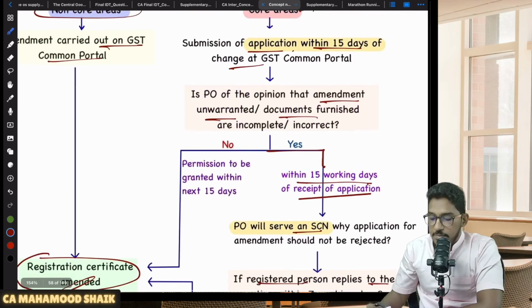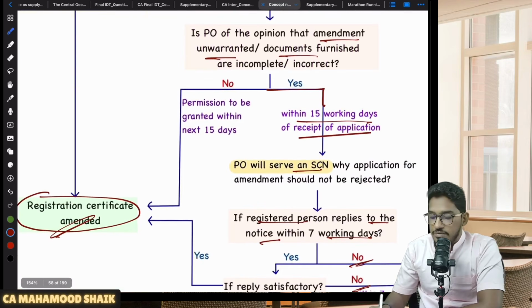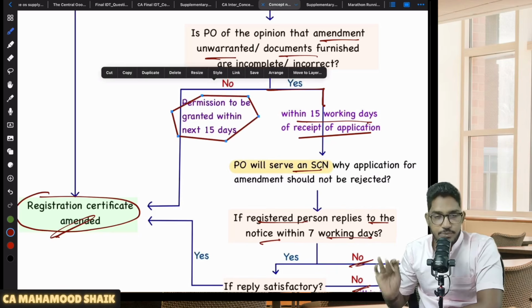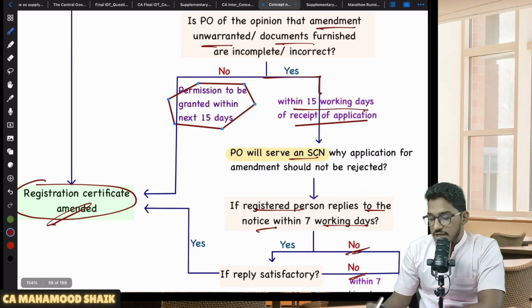When you submit an application for amendment and it is incorrect, then all this show cause notice, reply and all will happen. In case you submitted the application and the PO didn't find any mistakes, he finds that the application is complete, then he will directly give the approval and the registration certificate will get amended. In case the application is incorrect or incomplete, then only the show cause notice, all this headache will come.